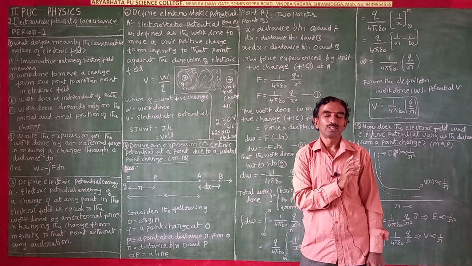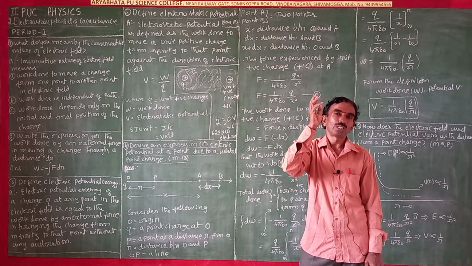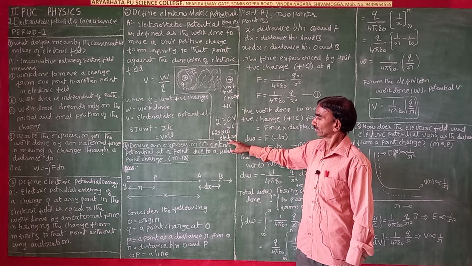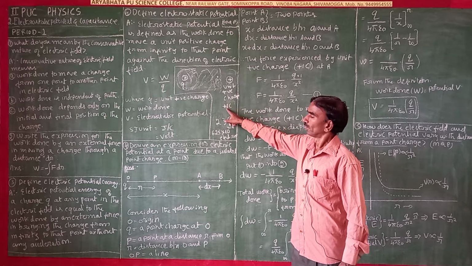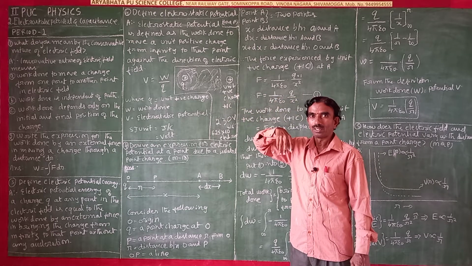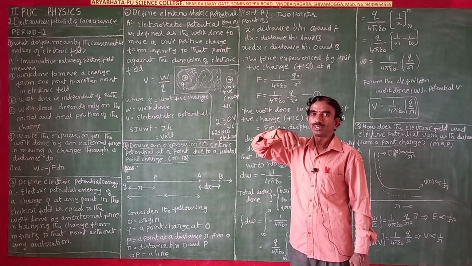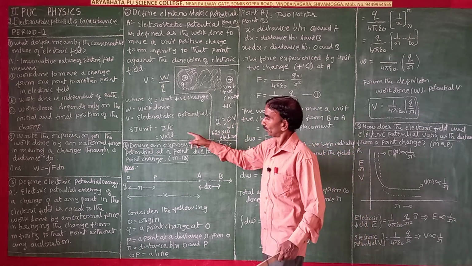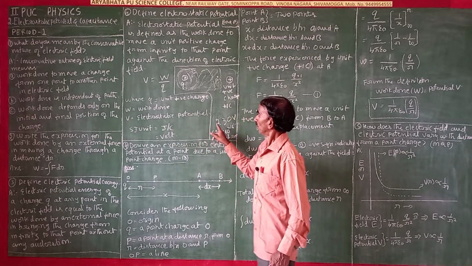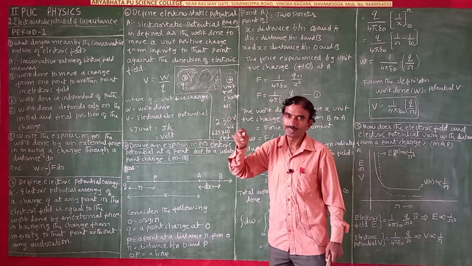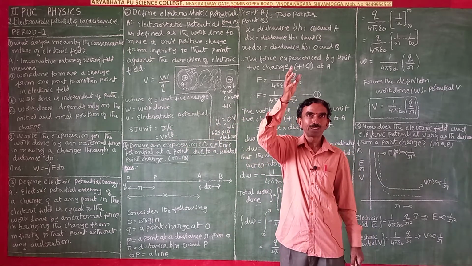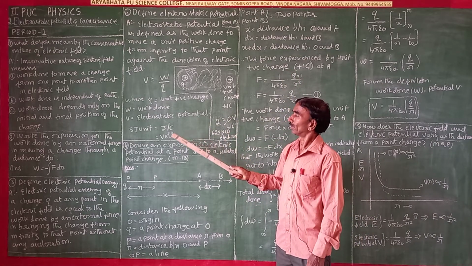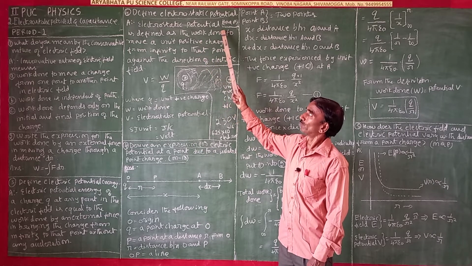How do we bring 1 coulomb of charge from there to here? How much energy is needed? That is 230 joules of work. 230 joules per coulomb means 230 joules of work is needed for bringing it from there to here. So that is joules, so that is volts. So that is electrostatic potential.